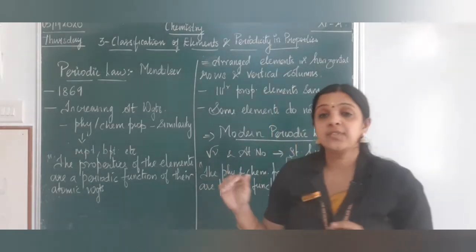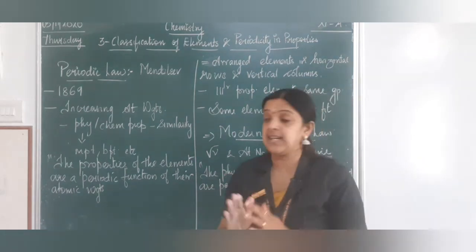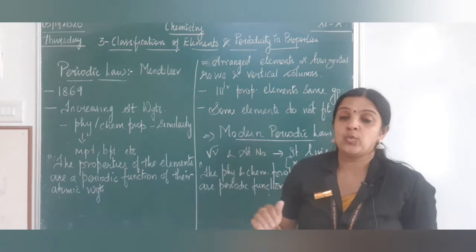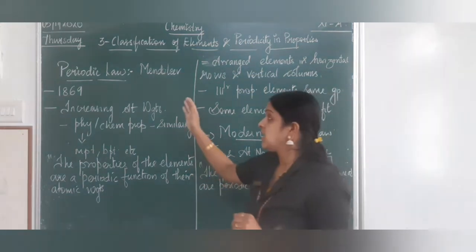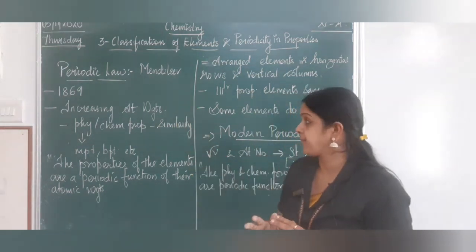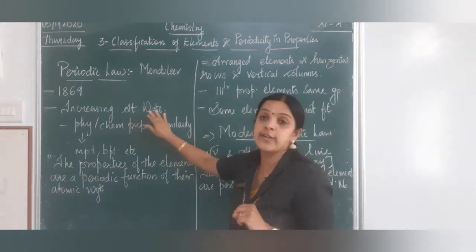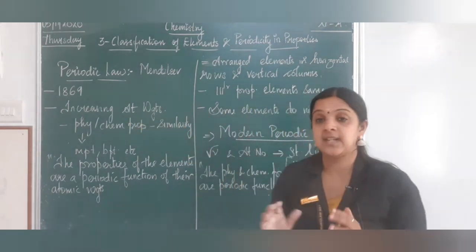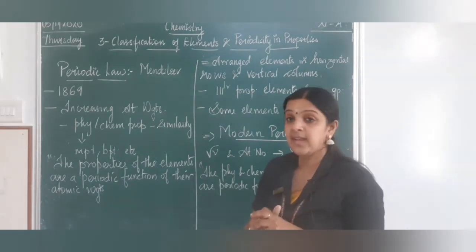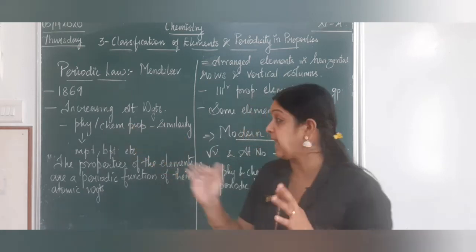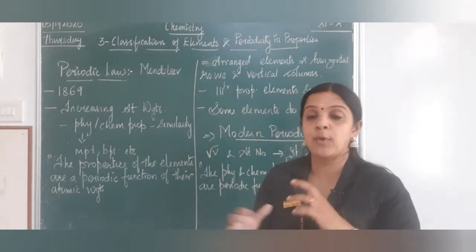So children, after this law of triads and octaves had come, it was Mendeleev in the year 1869 with Mayer, the scientist. He designed a periodic law, and what he did was he was arranging the elements in the increasing order of their atomic weight, that is atomic mass, where there was a similarity in the physical and chemical properties of the elements like melting point, boiling point.